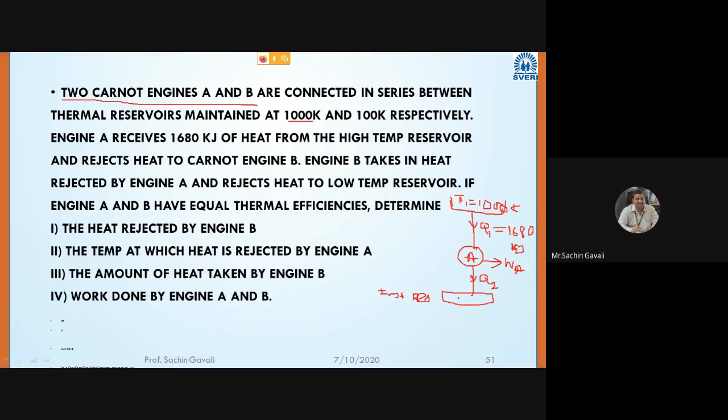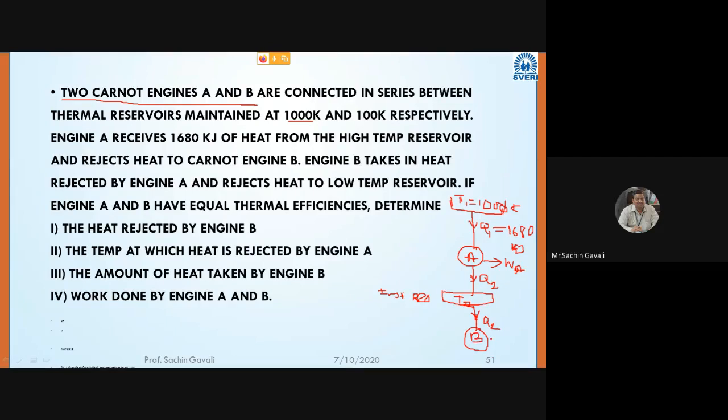Okay, intermediate reservoir having temperature T2. Understand this. T2 is the intermediate temperature reservoir. It will act only as an intermediator. It will not take some amount of heat, and its temperature will remain constant. Whatever heat is taken from engine A, directly it will supply to engine B, which is also a Carnot engine or reversible engine. So this is Q2, and here it will be engine B.